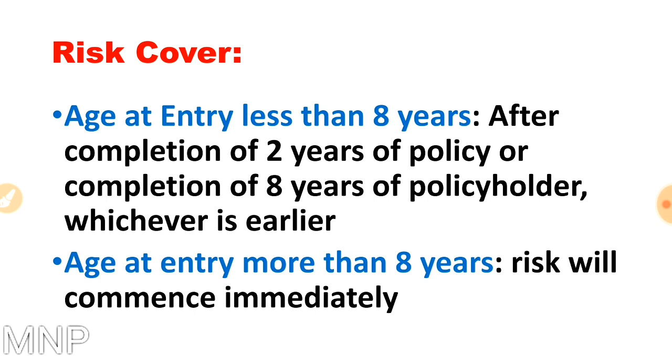But if the child's age is 5 years when taking the policy, then the risk cover will start only after 1 year because after 1 year, that child has become 8 years old. So whichever is earlier, in that case the risk cover will start. And if the age at entry of the person taking this policy is more than 8 years, then the risk cover will start immediately.